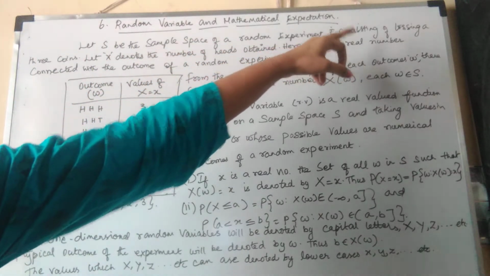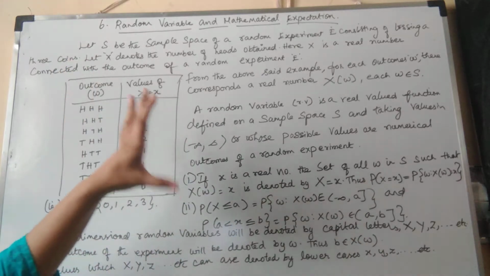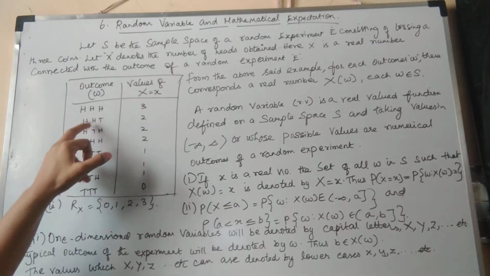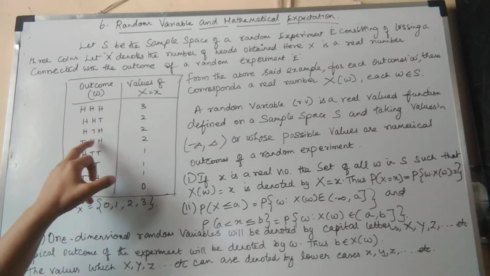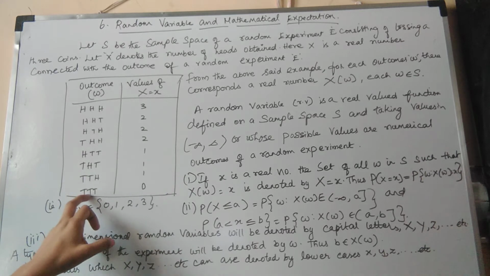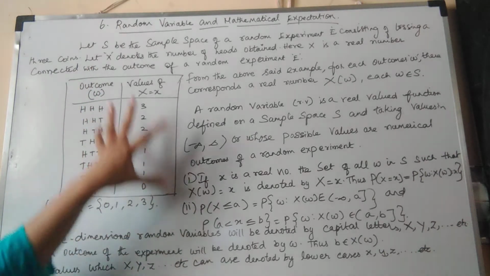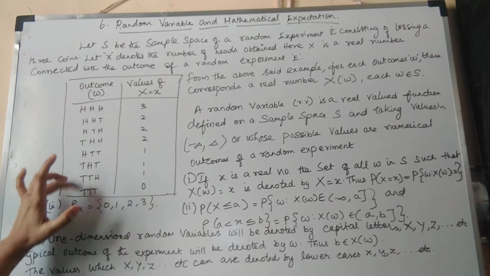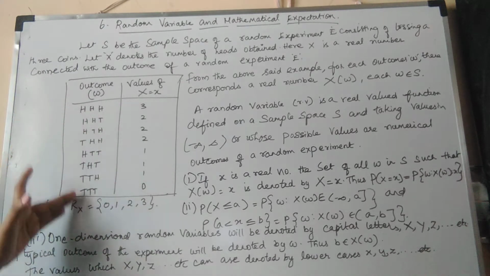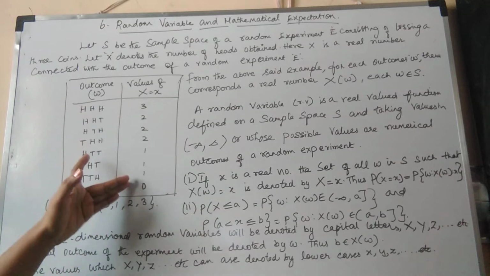E is an experiment consisting of tossing 3 coins. If you are taking 3 coins, what are the possible outcomes? HHH, HHT, HTH, THH, HTT, THT, TTH and TTT. Here, for the random experiment, we call this a random variable, or X variable. This variable takes a numerical form.